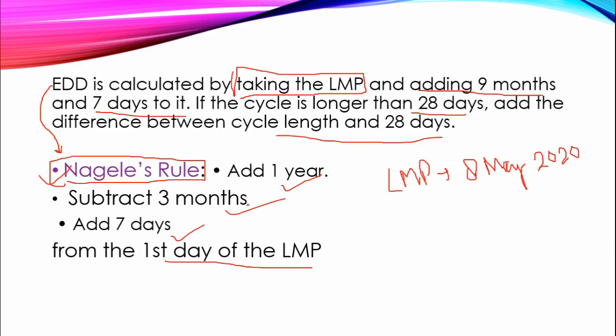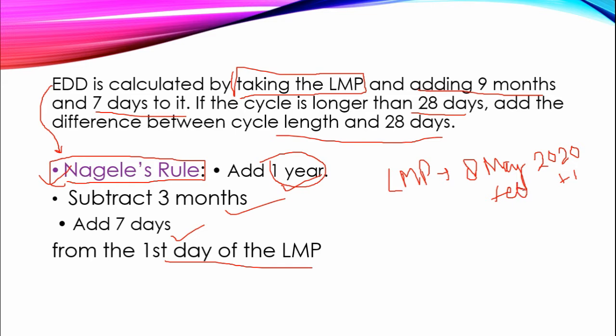So what we can do here, add 1 year. Okay, so we will add 1 year, like this. Okay, and subtract 3 months. Now we will subtract the 3 months. So May will become Feb.